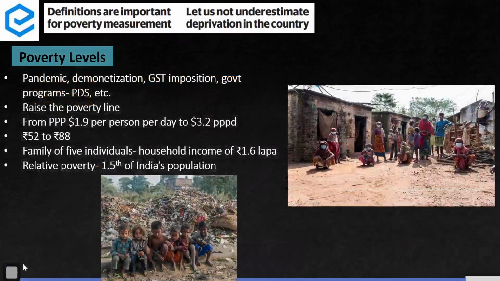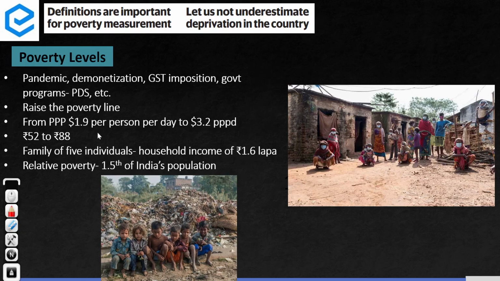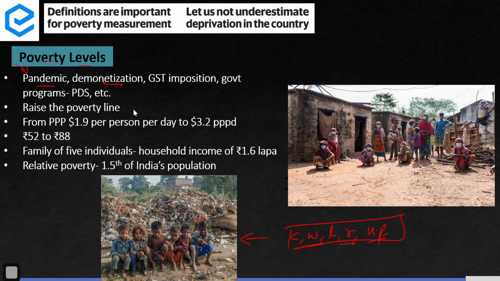Let's discuss. This is important for anybody to understand: what is the poverty level in the country? Has the pandemic and the pandemic-induced lockdown impacted the poorer population, especially the most vulnerable, that is children, women, the elderly, rural or urban poor communities? We will have to know that. Have these vulnerable communities been impacted because of demonetization? Have they been impacted because of GST imposition, where GST tax collections are only rising, but are prices also increasing at which the vulnerable population purchases their commodities? Government programs, it is being said, have immensely impacted the poverty levels and reduced extreme poverty.